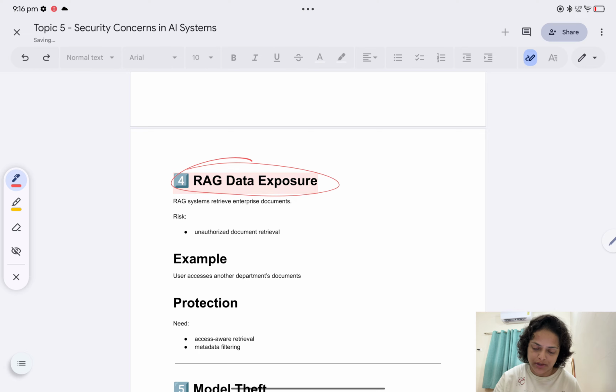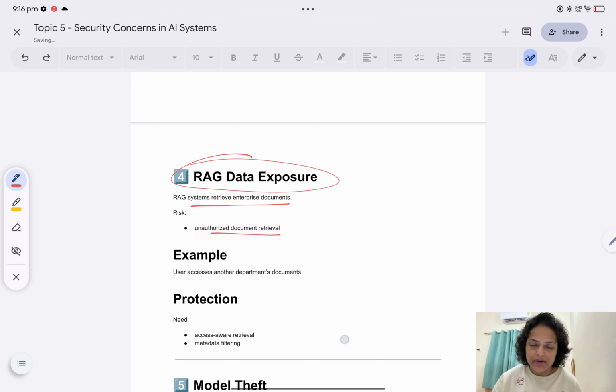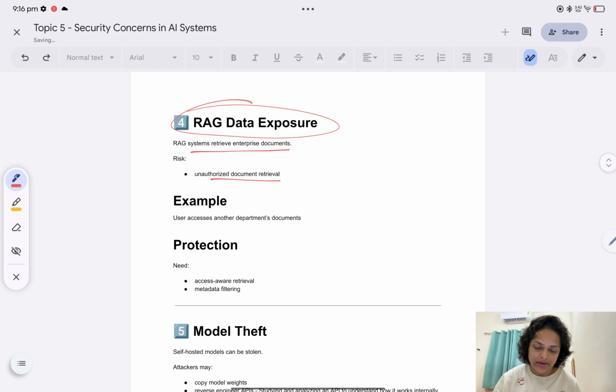Now RAG data exposure. A RAG system retrieves enterprise documents. What is the risk here? Unauthorized document retrieval. What if it sends unauthorized, sensitive information to the LLM as context? For example, a user accesses another department's document.